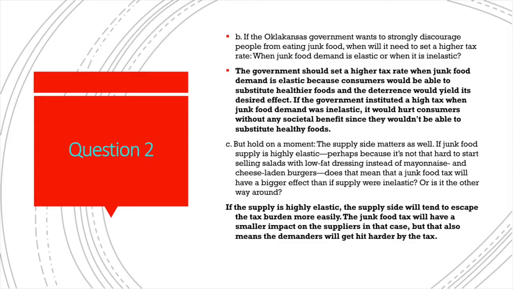They wouldn't lose money. So in part C, we're asked, well, hold up a minute, the supply side matters as well. If junk food supply is highly elastic, perhaps it's not that hard to start selling salads with low-fat dressing instead of mayonnaise. Does that mean that a junk food tax would have a bigger effect than if supply were inelastic, or is it the other way around? What we said was, if the supply is highly elastic, the supply side would tend to escape the tax burden more easily. That means that they wouldn't have to pay. They would pay less than the buyers. The junk food tax would have a small impact on the suppliers in that case, but that also means the demanders would get hit harder by the tax.